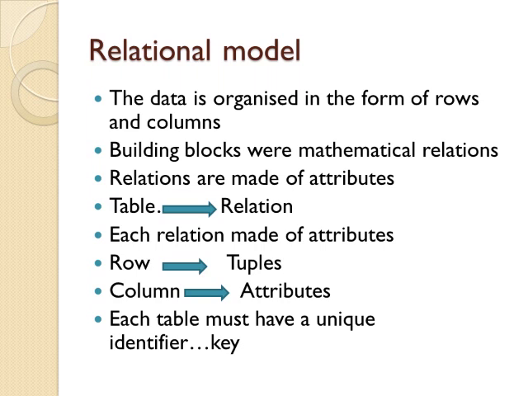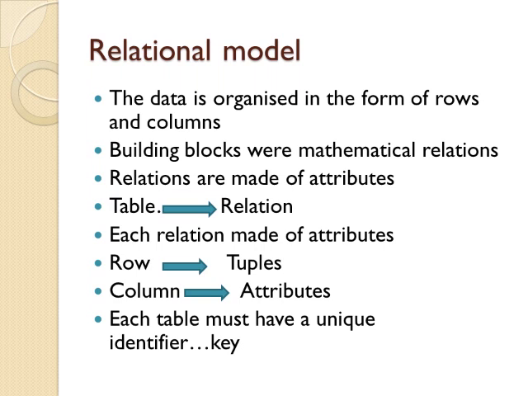The building blocks of this model were mathematical relations, and the relations are made up of attributes. Relation here means a table, and attributes means columns.